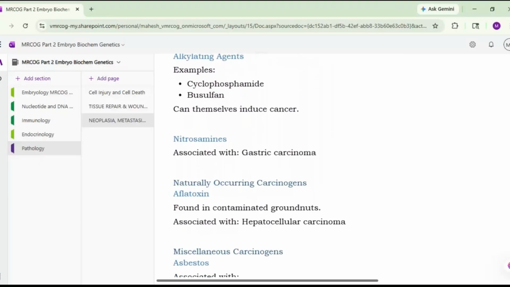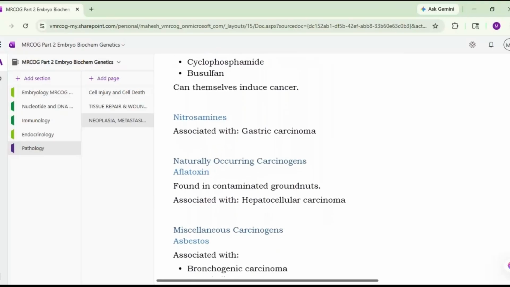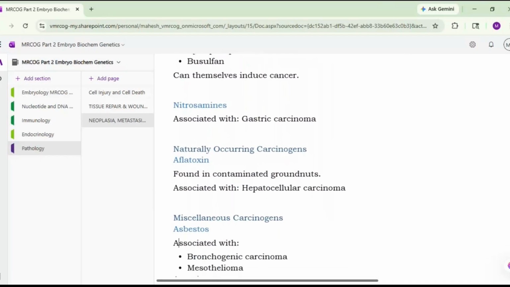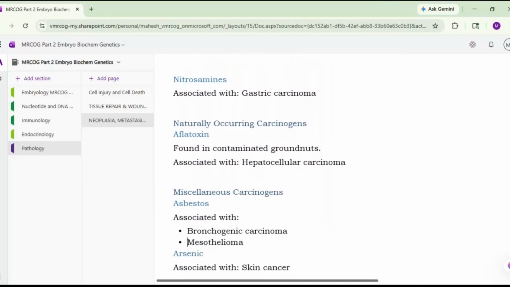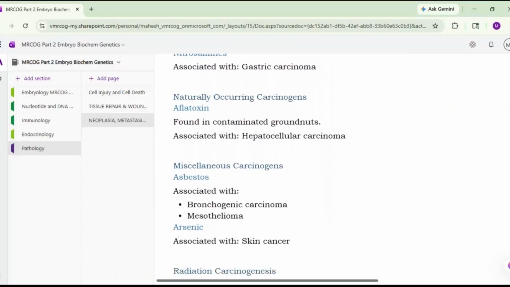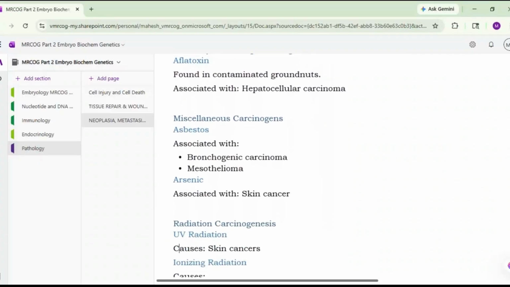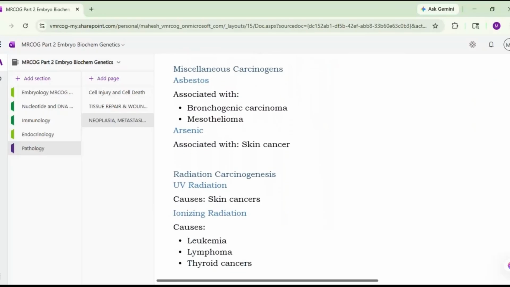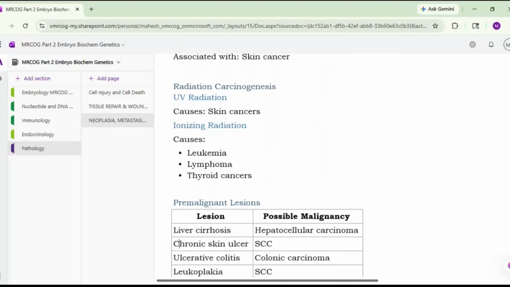This is found in the contaminated groundnuts associated with the hepatocellular carcinoma. So aflatoxin is associated with the hepatocellular carcinoma. Then there are miscellaneous carcinogens such as asbestosis associated with the bronchogenic carcinoma, mesothelioma. Arsenic is associated with the skin cancer. Radiation carcinogenesis. UV radiation can also cause the cancer, especially the skin cancers may be because of the ultraviolet radiation. Then ionizing radiation can cause leukemia, lymphoma, thyroid cancers, etc.